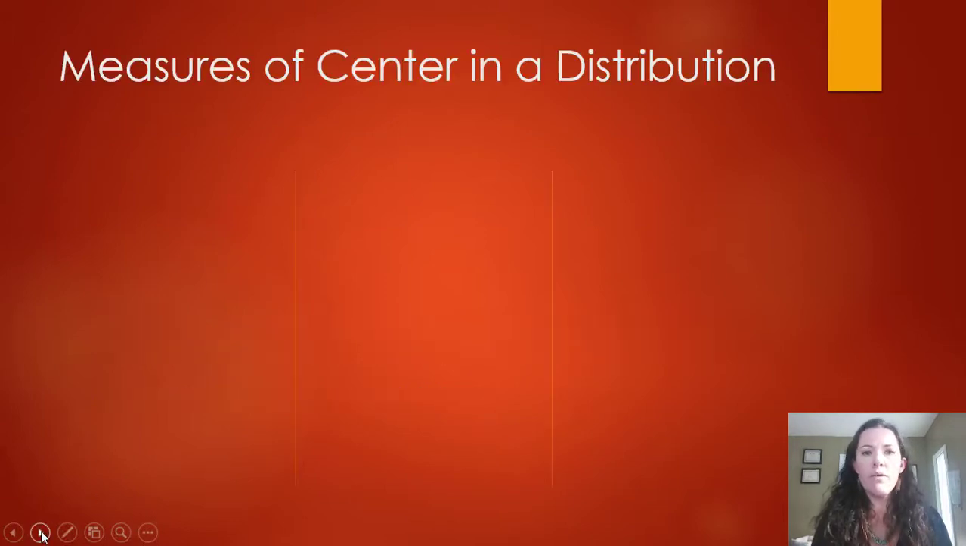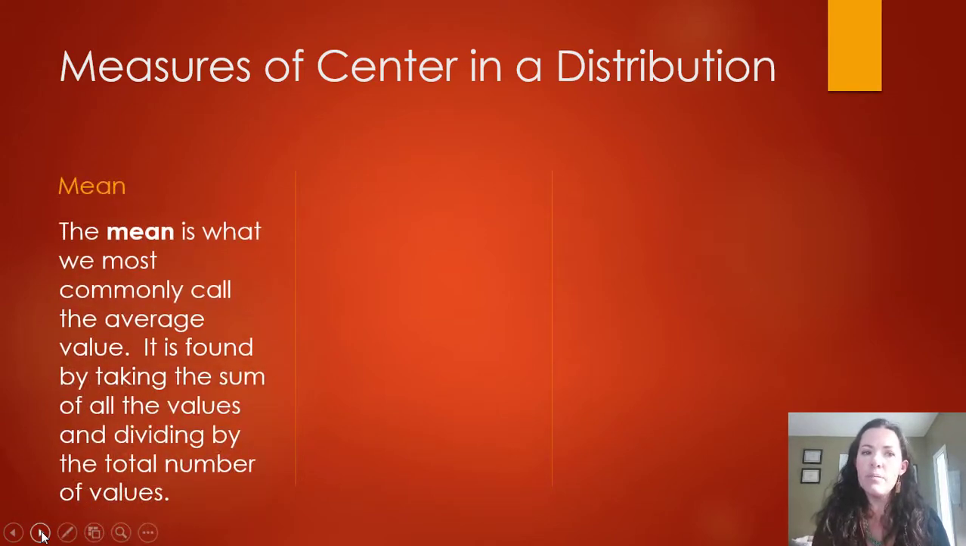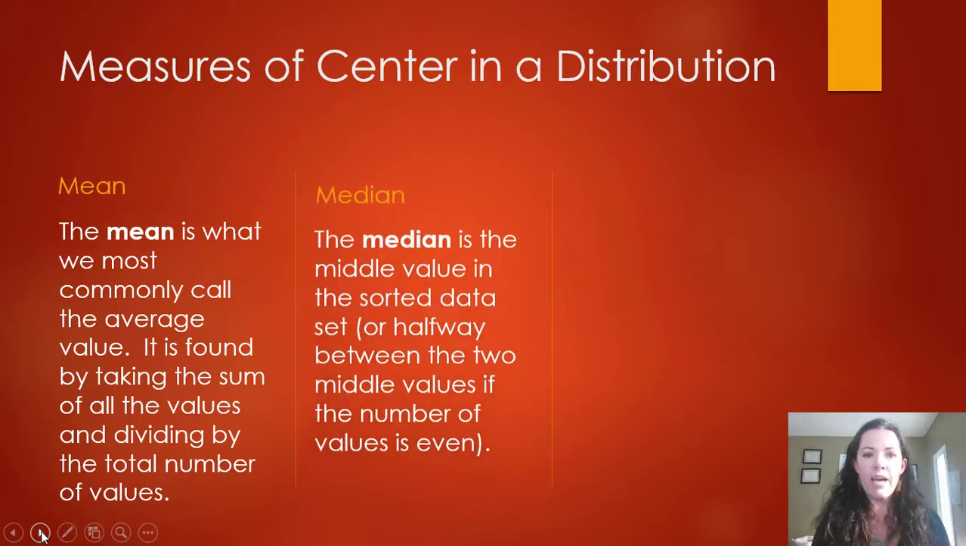There we go. So if I want to find the measures of center in a distribution, there are three measures of center we're going to look at. The first one is like what I just said, the mean. It's what we most commonly call the average. It's found by taking the sum of all the values and dividing by the total number of values. Finding the mean is probably the easiest way we can find the average.